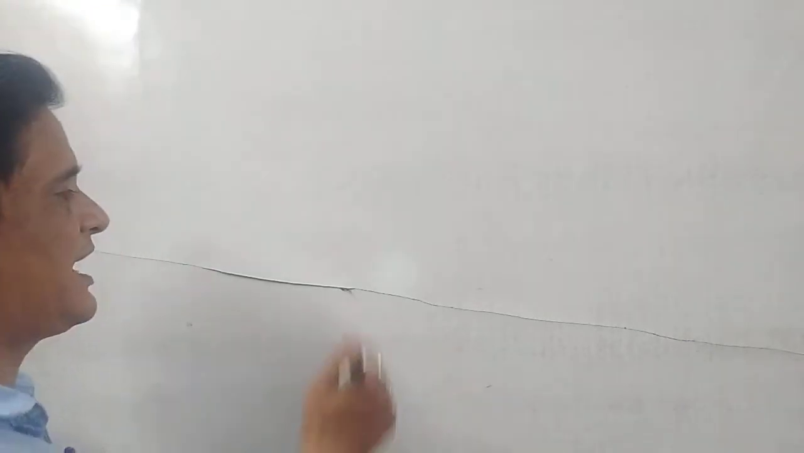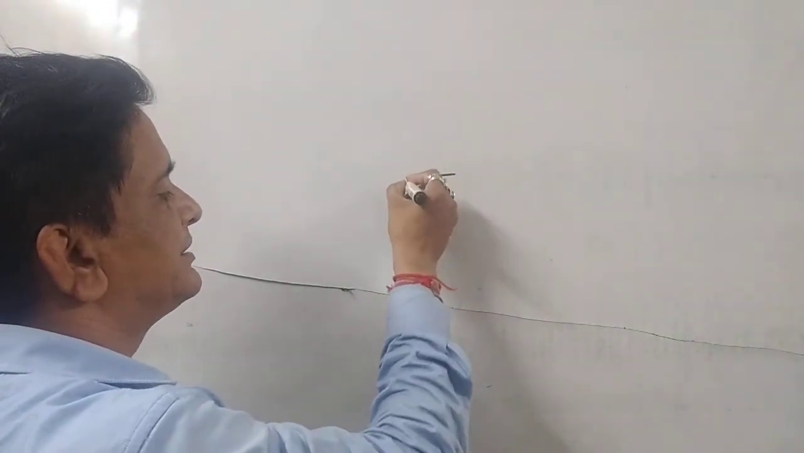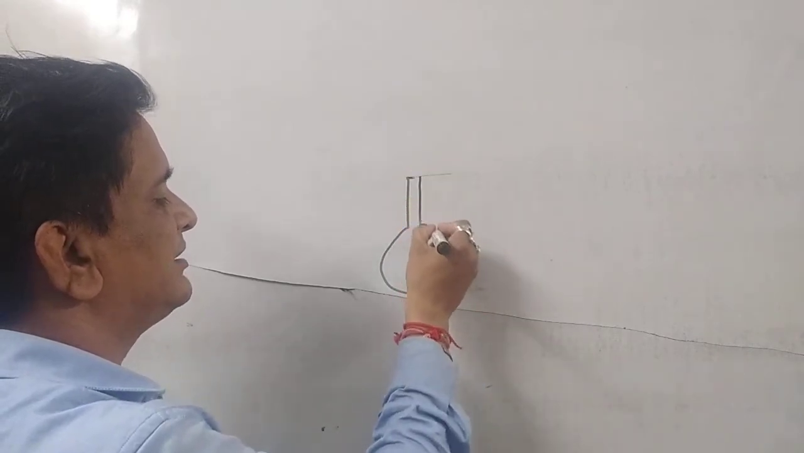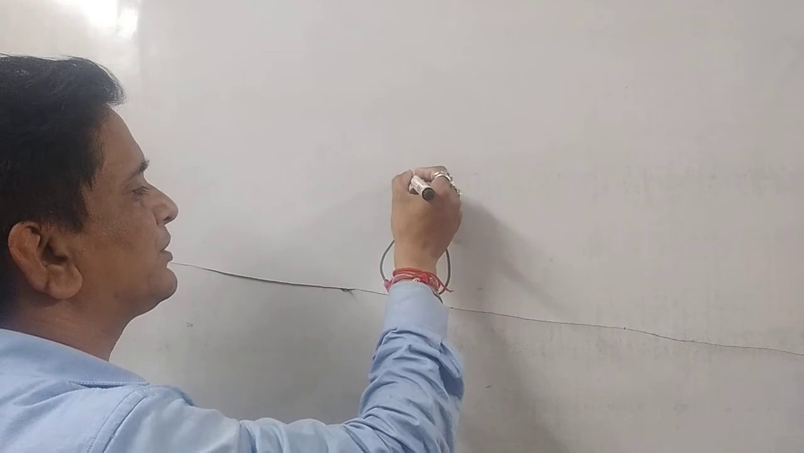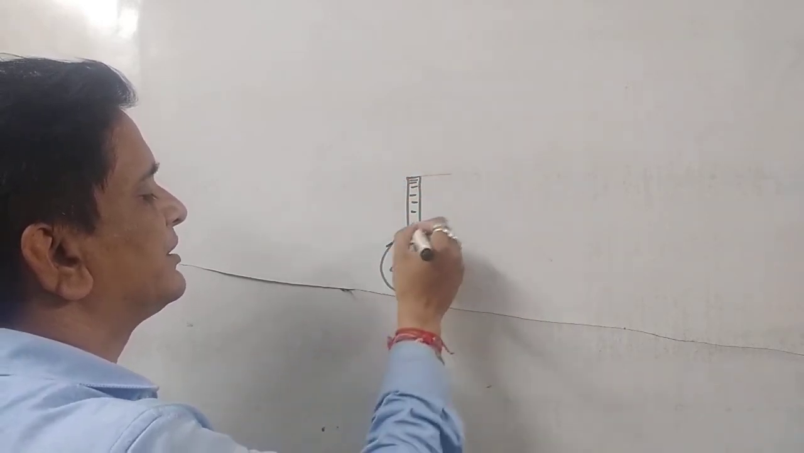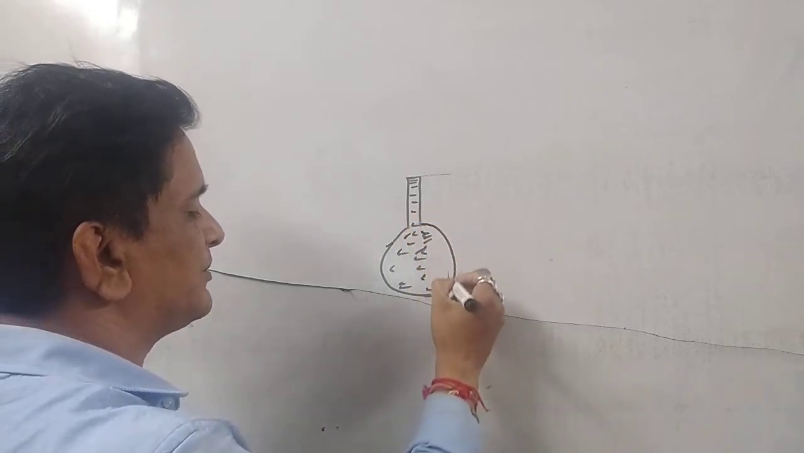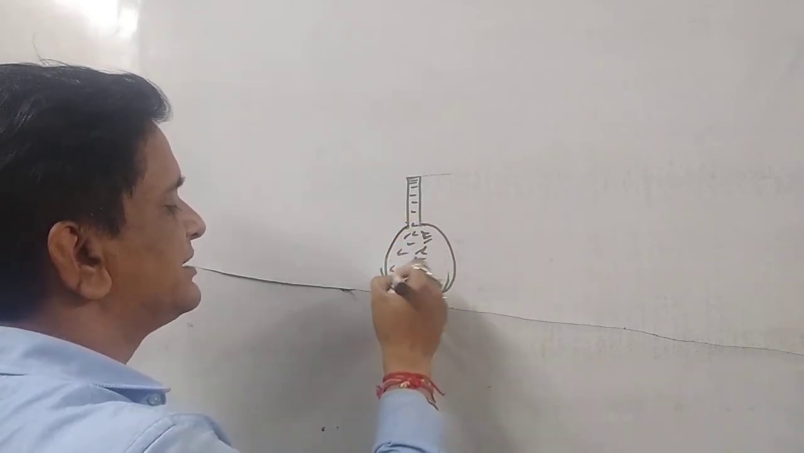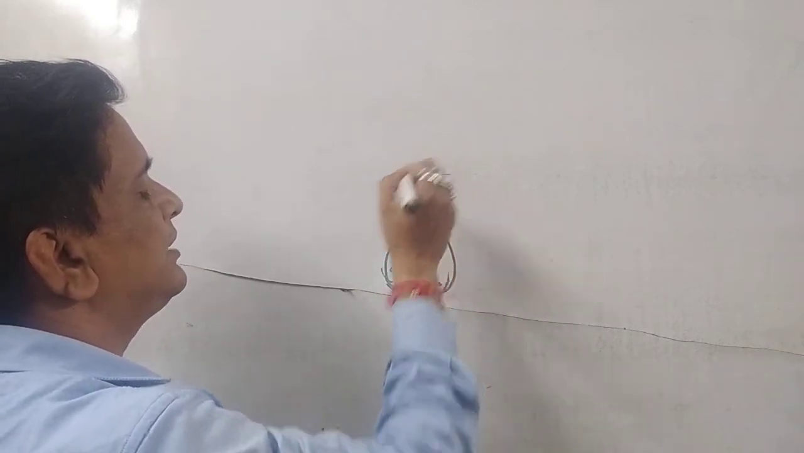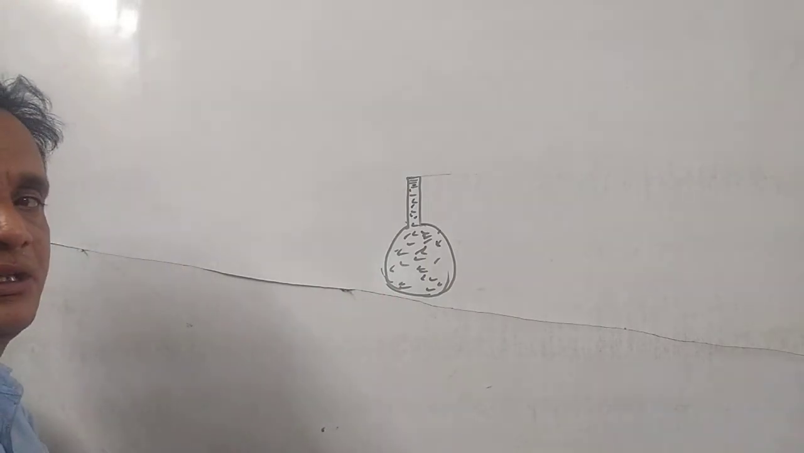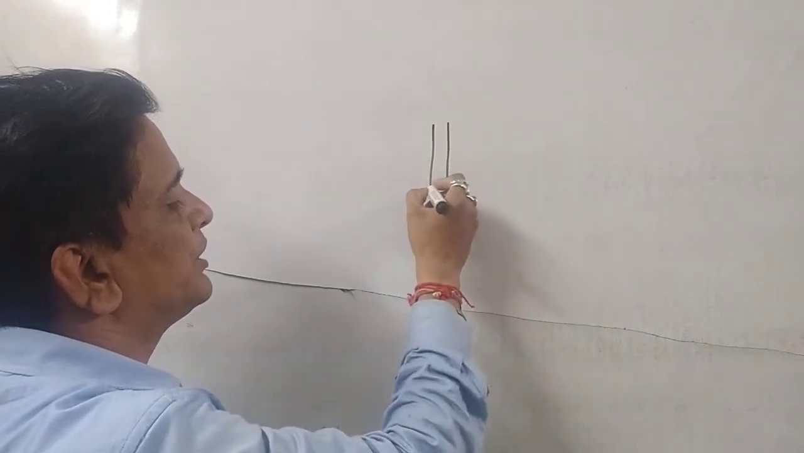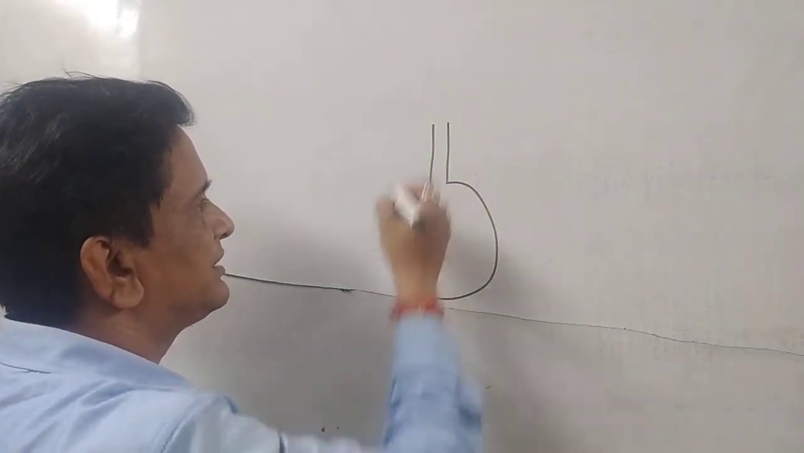Suppose I keep liquid in this vessel, and the vessel is totally filled with the liquid, suppose it's filled with water. Then you can say the volume of the vessel must be equal to what? Must be equal to the volume of the liquid. Is it clear? Volume of the vessel must be equal to the volume of the liquid.